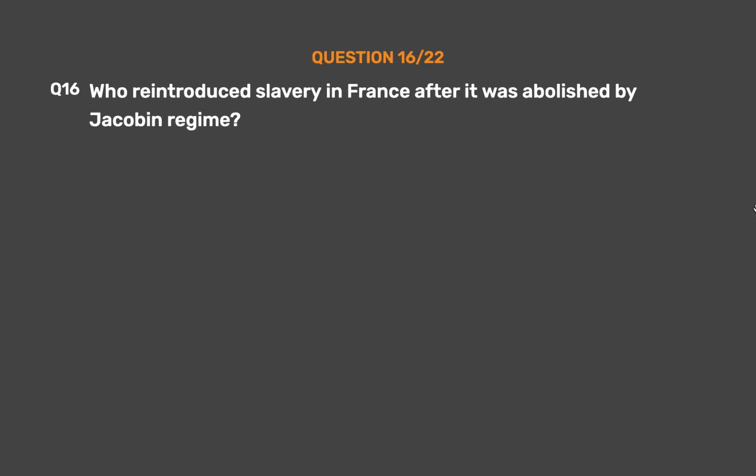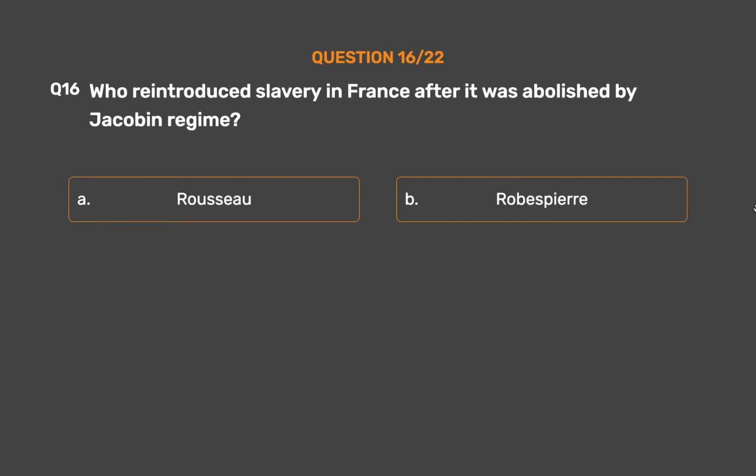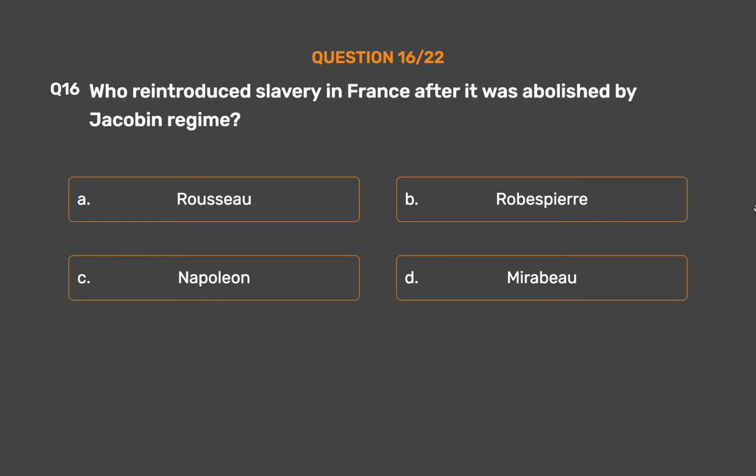Question number 16. Who reintroduced slavery in France after it was abolished by Jacobin regime? Option A. Rousseau. Option B. Robespierre. Option C. Napoleon. Option D. Mirabeau. The correct answer is option C.